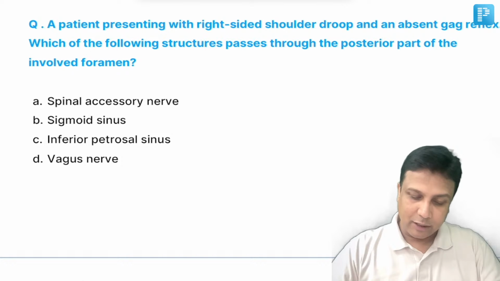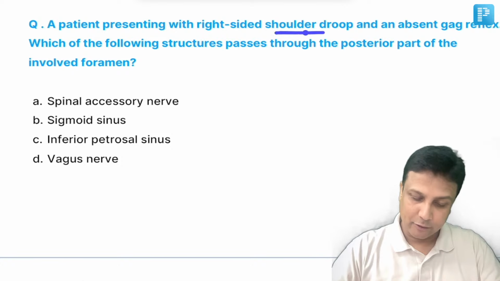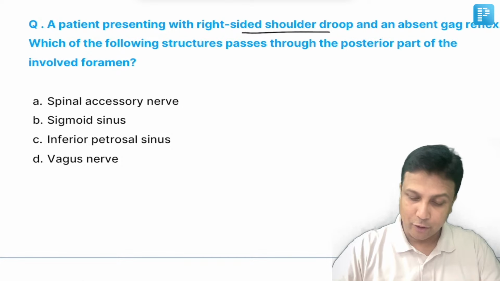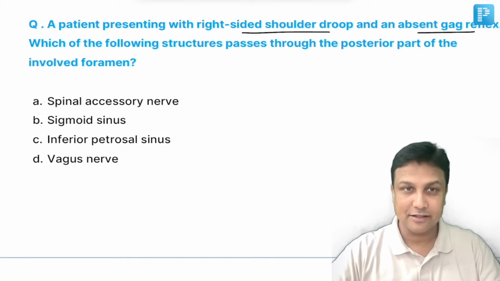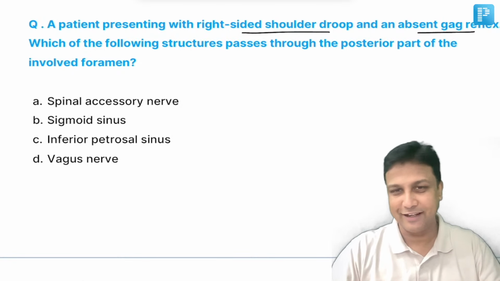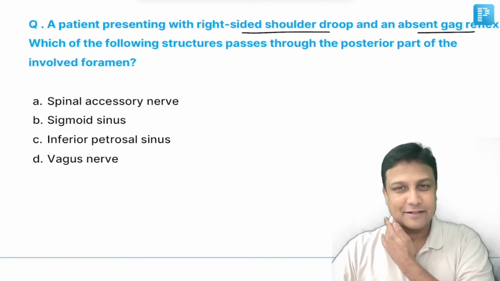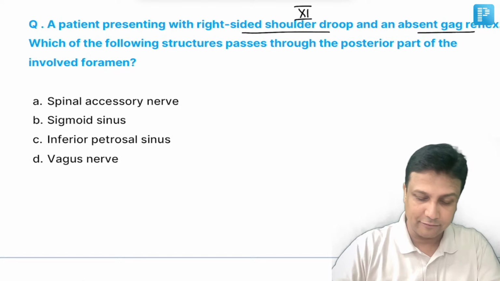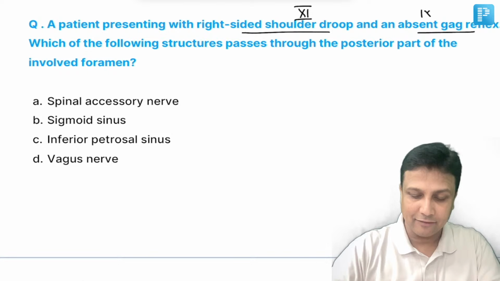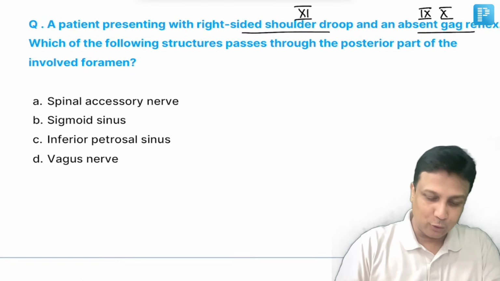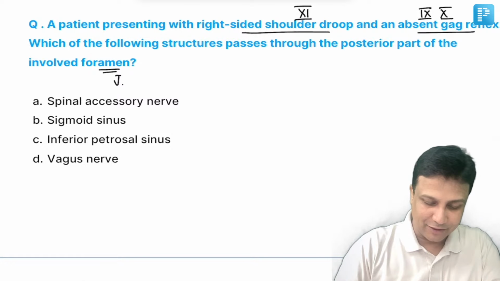A patient presenting with right-sided shoulder droop and absent gag reflex. Which of the following structures passes through the posterior part of the involved foramen? Shoulder drop, so the trapezius muscle will be involved. Trapezius is supplied by the spinal accessory nerve, the 11th nerve. And just now I told you, for the gag reflex, the 9th and 10th nerves will be involved. That means the 9th, 10th and 11th nerves, and they are passing through which foramen? Of course, the jugular foramen.